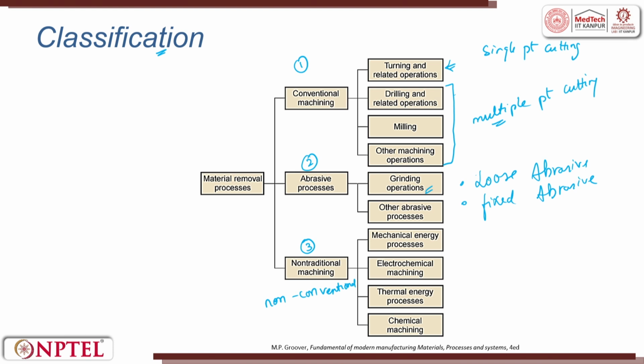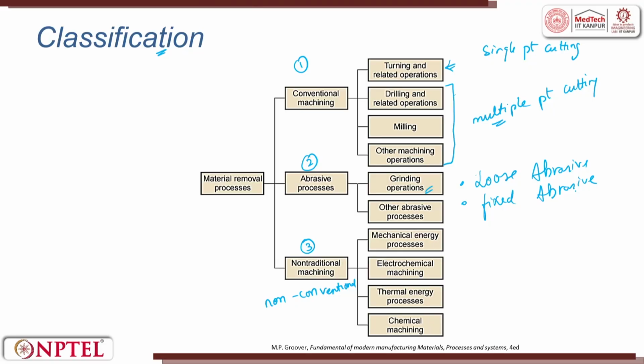Suppose you assume there is an abrasive sitting here. When it rotates, this abrasive comes in contact, removes material and it will wait for the next rotation to come and remove material. So, those things are called fixed abrasives.